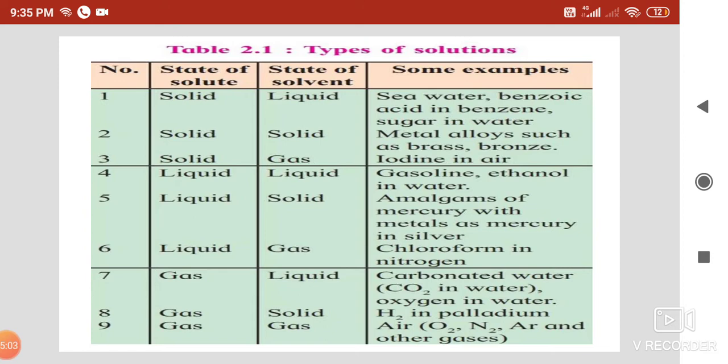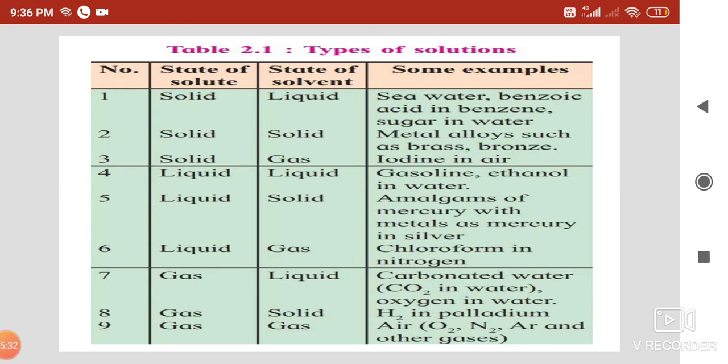Then liquid in solid. Mercury is in the liquid state and sodium is in the solid state. If they mix, they form an amalgam, called sodium amalgam. For filling the gaps in teeth, doctors use amalgam, that is liquid in solid.